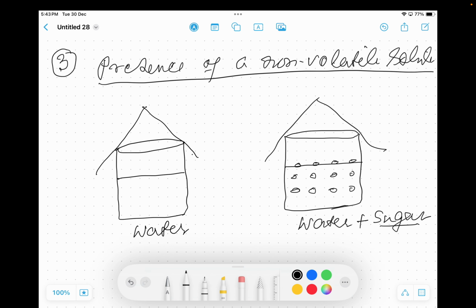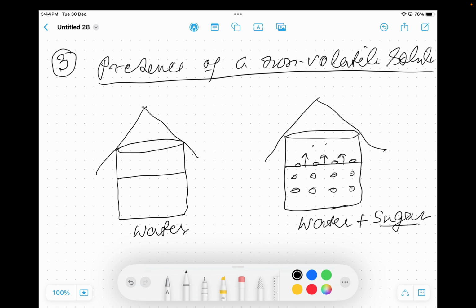As a result, less area of the liquid is available for escaping of H2O molecules, escaping of such molecules which are volatile, because non-volatile solute molecules occupy a space at the surface of the liquid and resist the evaporation.